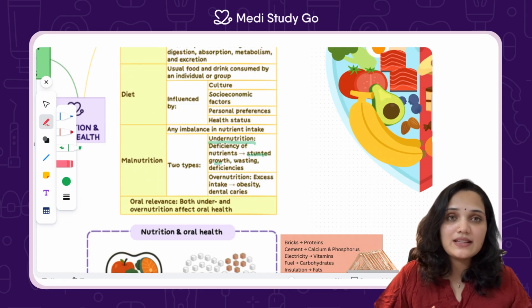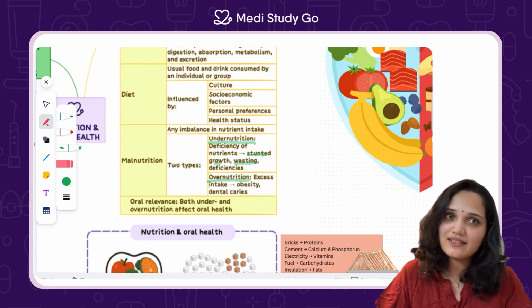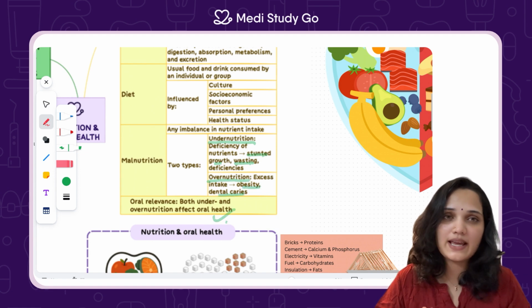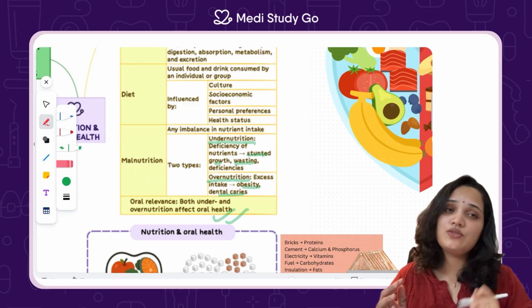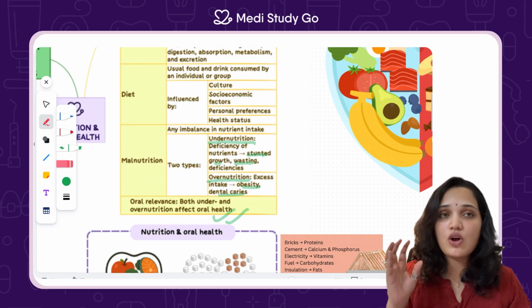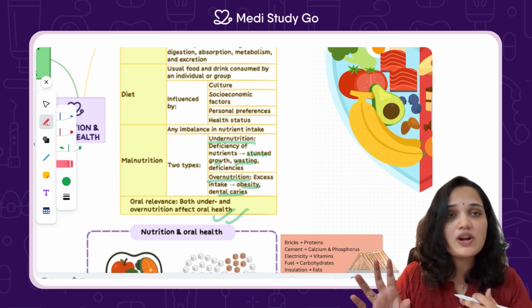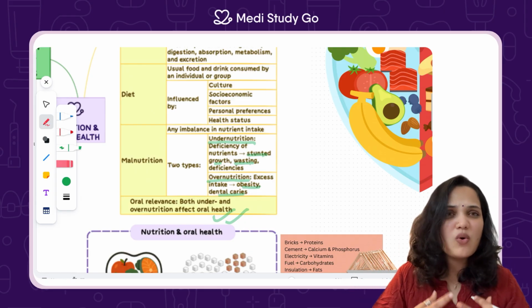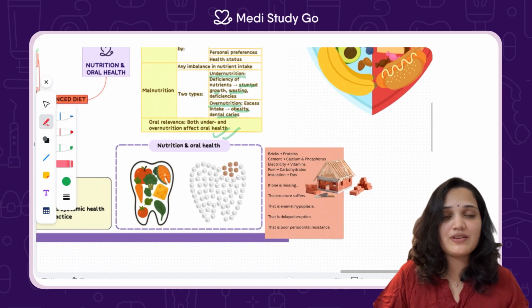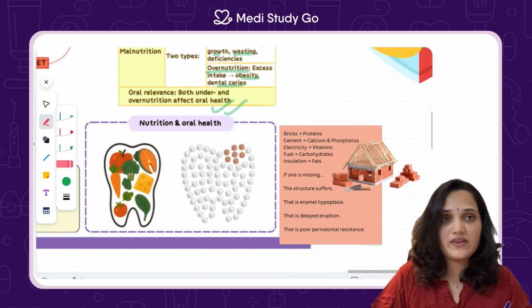And then there is overnutrition, which causes obesity and dental caries. Two different directions, but same damage. And India today is facing both at the very same time. That is why nutrition is no longer optional knowledge for us dentists. And what's the oral reference here? It's that both under and overnutrition affect our oral cavity.